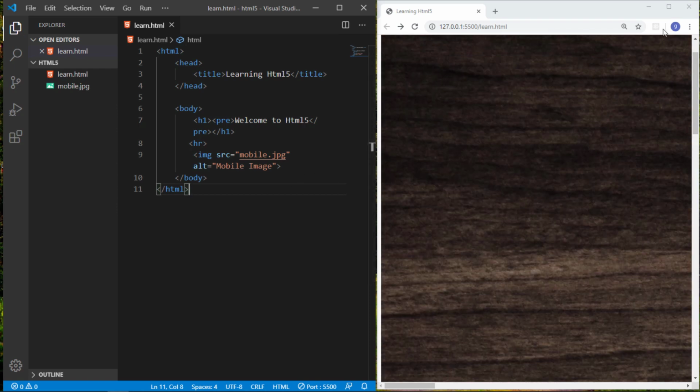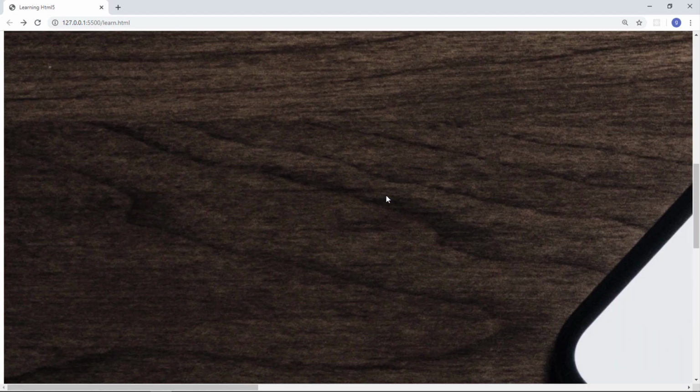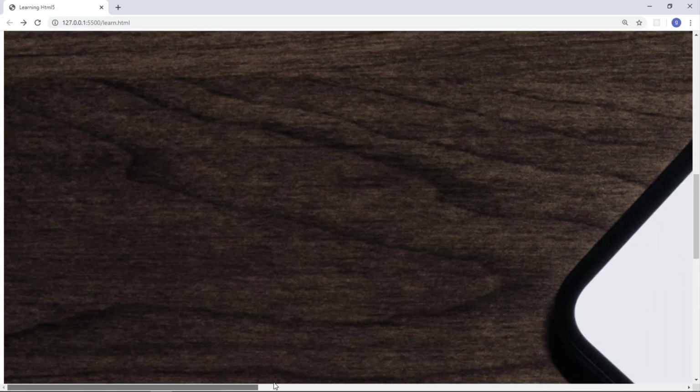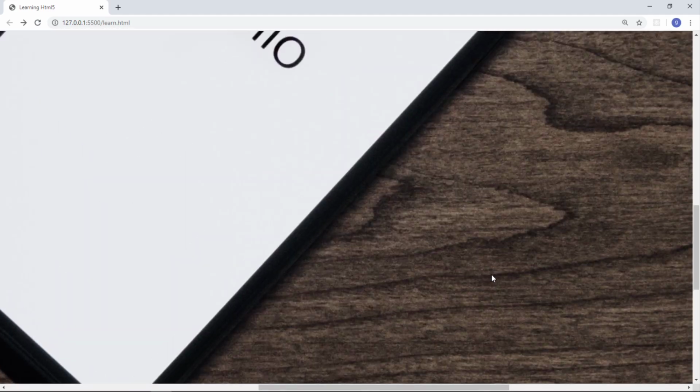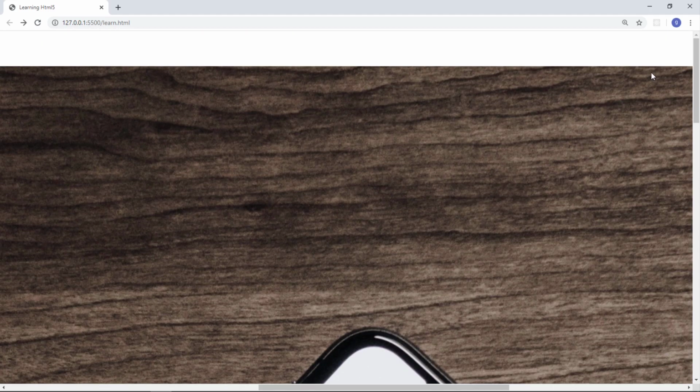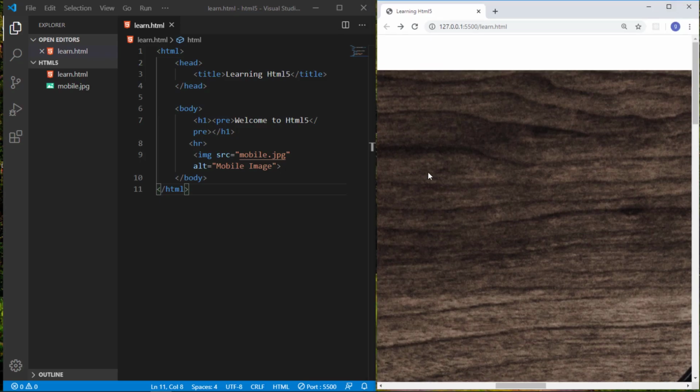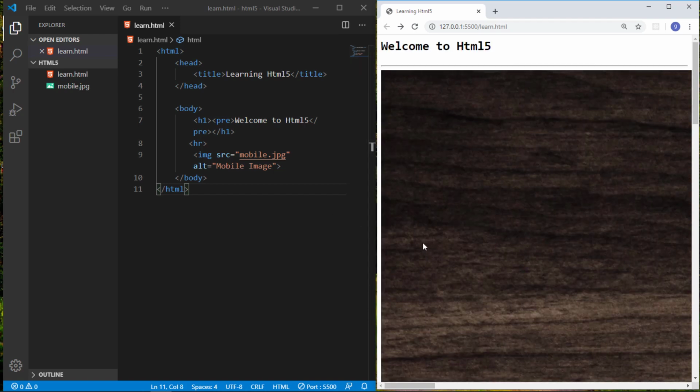So this is a big image. Okay, too large an image. I didn't check the image size, sorry for that. But I hope you have understood how to add the image.